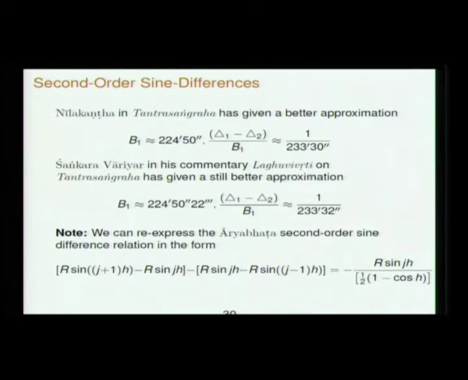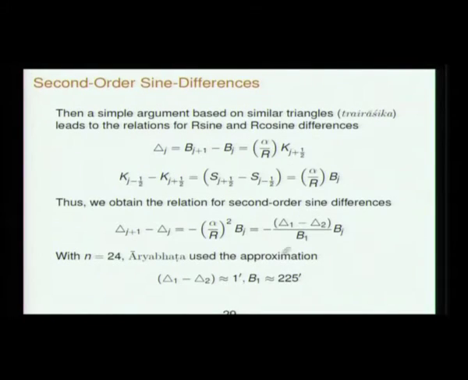Shankaravarya in his commentary on Tantra Sangraha has given a still better approximation. B1 is 224 minutes 50 seconds and 22 thirds, and this ratio is 1 over 233 minutes 32 seconds. So, you use this in this equation, then you already know B1 and you know this ratio also. You can use this immediately to calculate the sine difference. From that the next sine difference, next B, like that you can calculate B1, B2, B3, X.